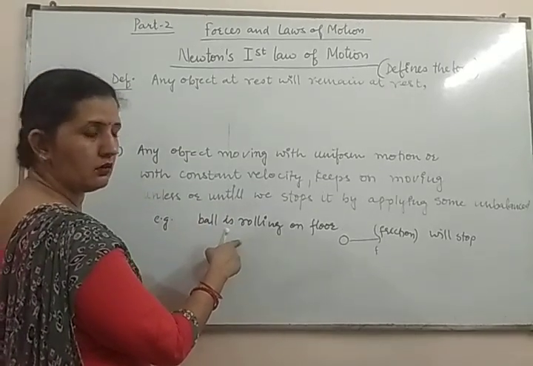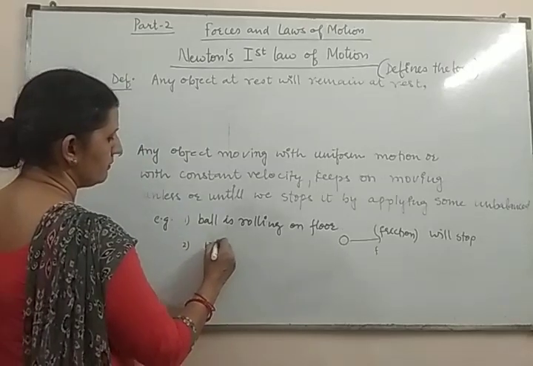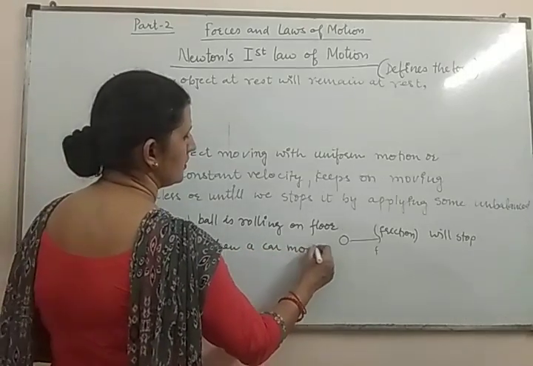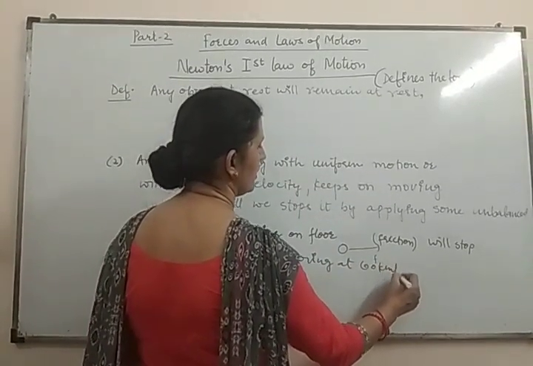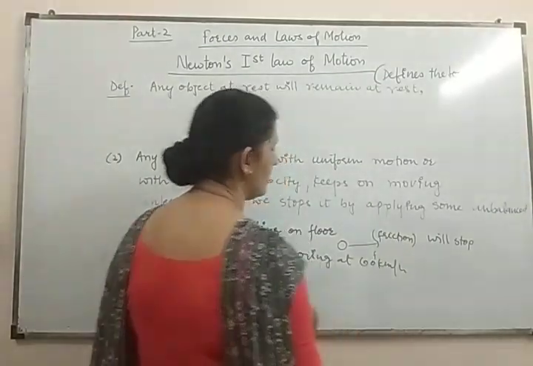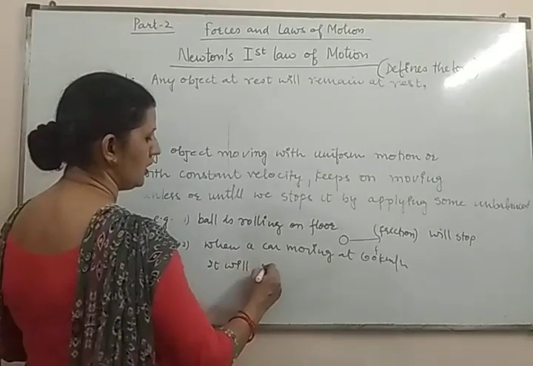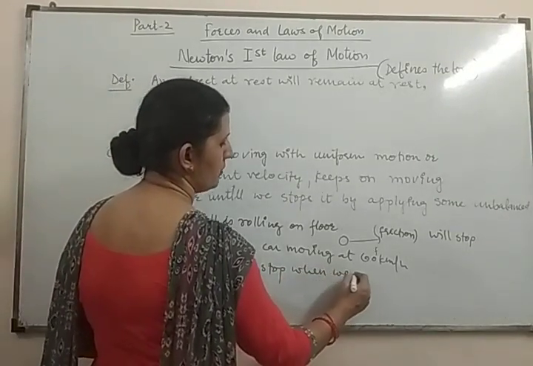Is it okay? Second example. When a car is moving at a speed of 60 km per hour, what will happen? It will keep on moving. When will it stop? It will stop when we apply brakes.